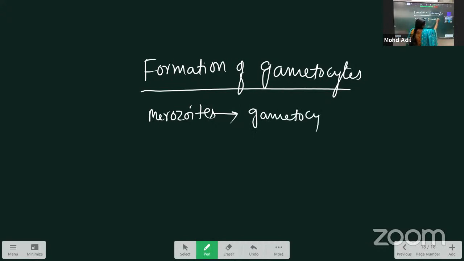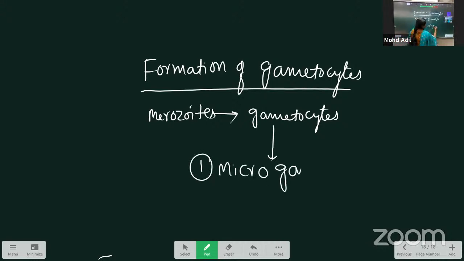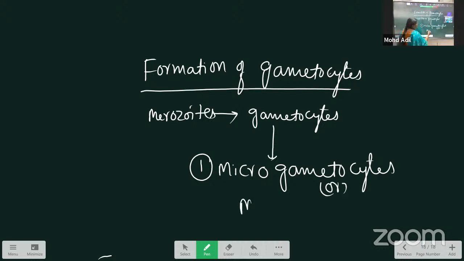After the erythrocytic cycles, the merozoites are formed as gametocytes. These gametocytes are of two types, and they are formed inside of the RBC only. First we call them microgametocytes, also called male gametocytes.